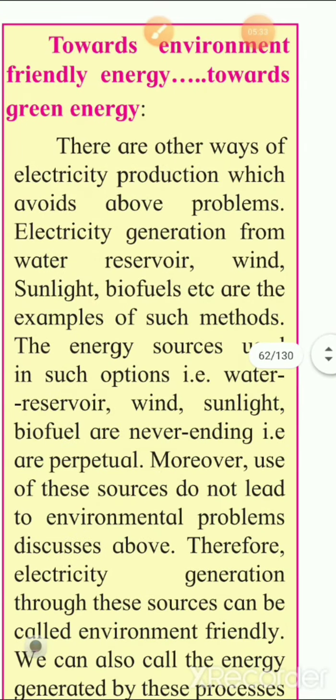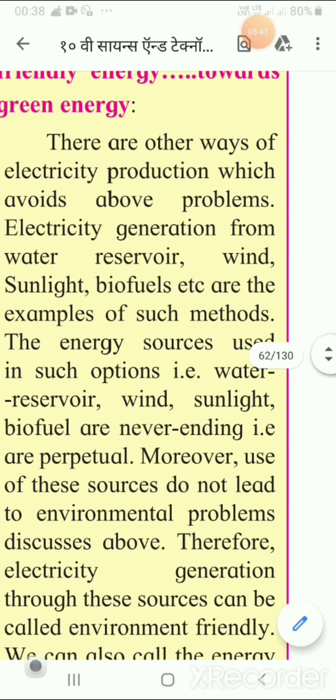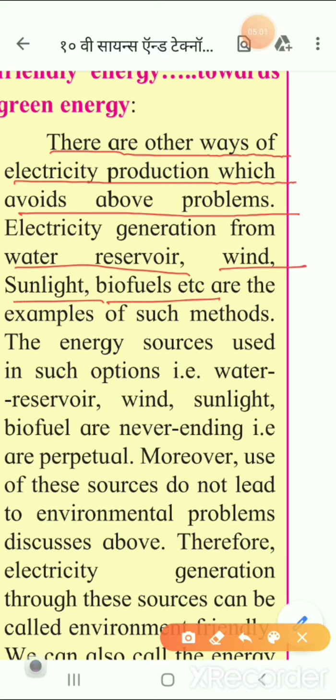There are other ways also for electricity production. Let us see now what these ways are, that avoid all these problems. What problems have we studied just now? Whenever electricity generation is done from water reservoirs, wind energy, sunlight, biofuels, etc., the energy sources used in such options, water reservoir, wind, sunlight, biofuels, are never ending, or perpetual.